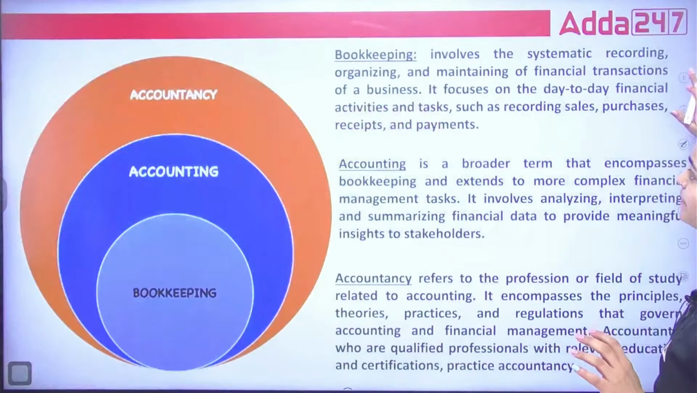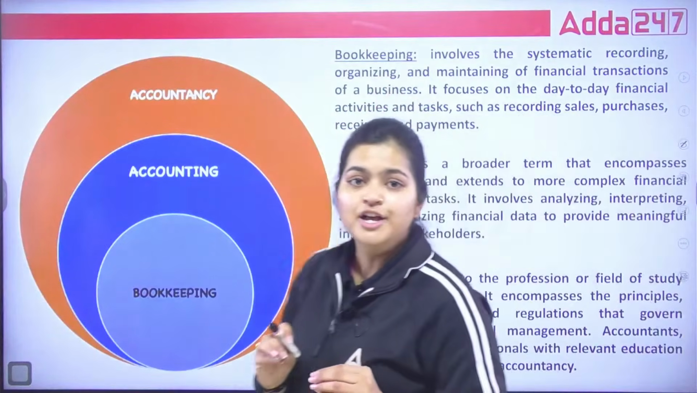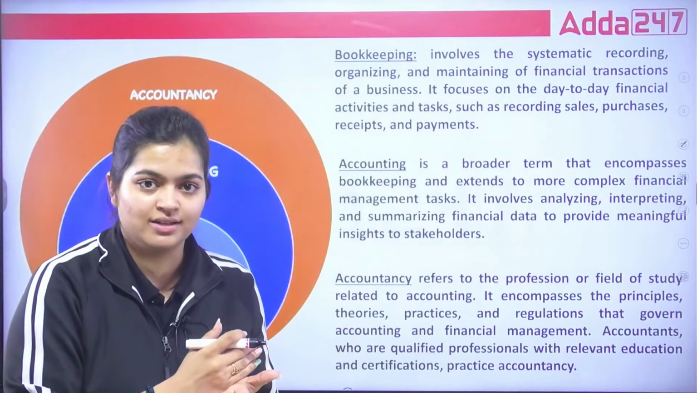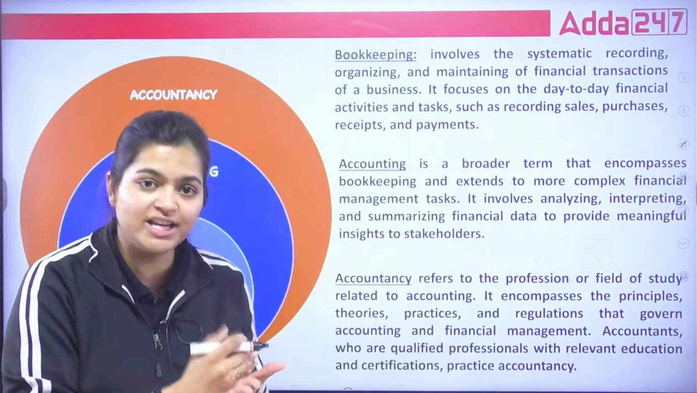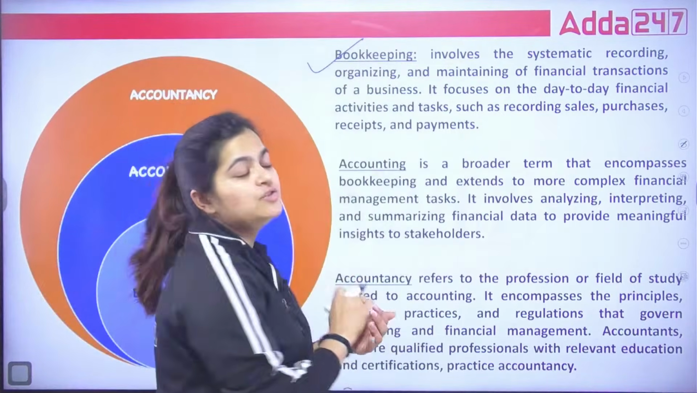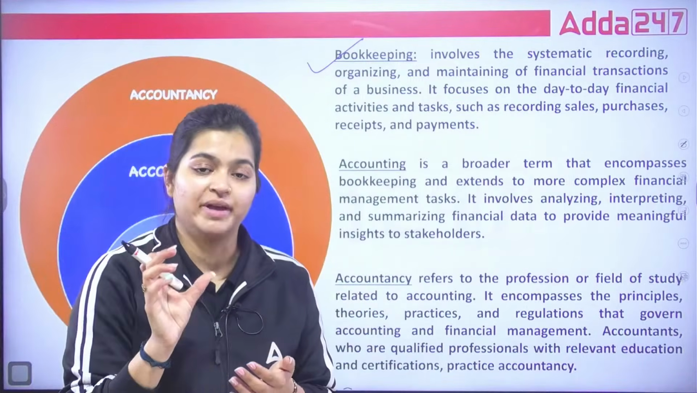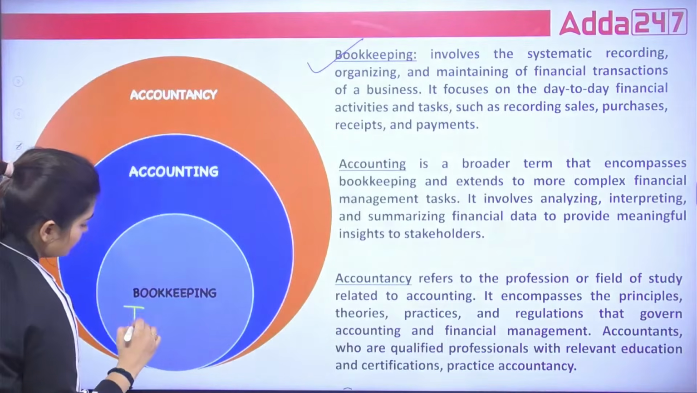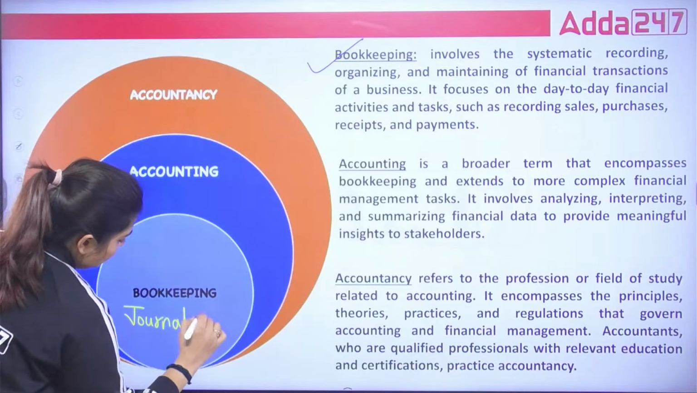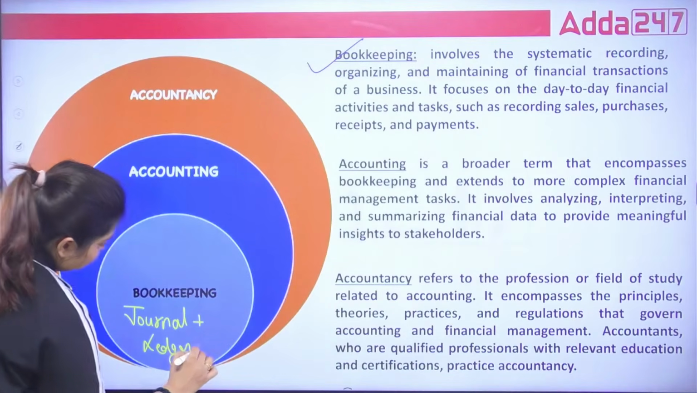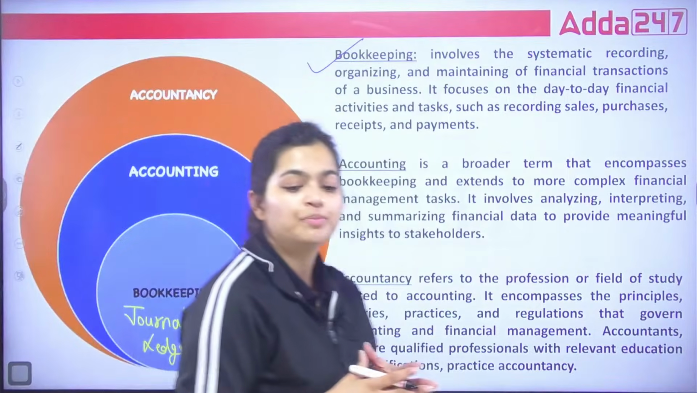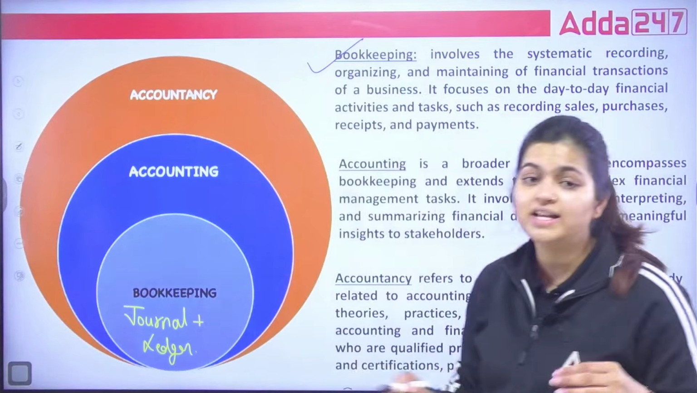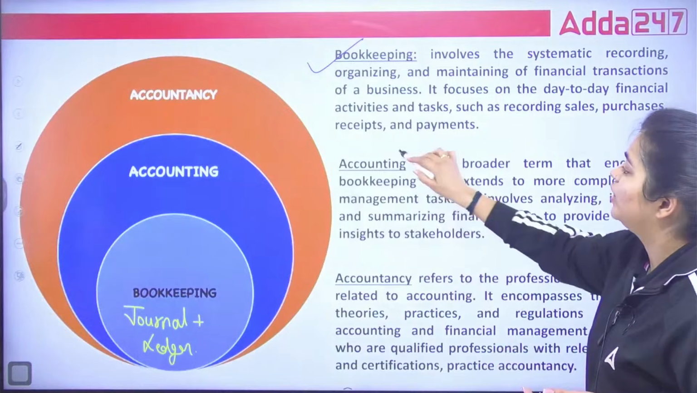If I read this again, that is your bookkeeping. Bookkeeping is the first thing you are going to make. As soon as you identify the transaction, you are going to prepare the books. That is known as bookkeeping. Under this bookkeeping, you are going to prepare two things: your journal plus ledger. These are the two things which you are going to prepare under bookkeeping. The first thing, journal, and then ledger. And after that, you are going to talk about the accounting.